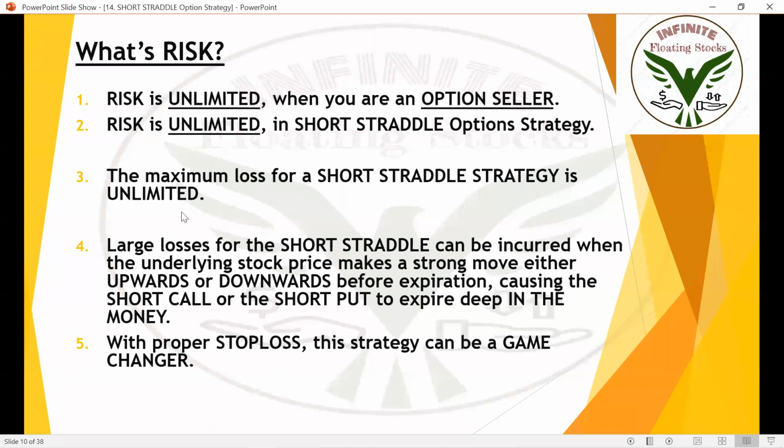Risk is unlimited because we're an option seller, and risk is unlimited in the short straddle option strategy. Why? Because we are selling the at-the-money call option and we are selling the at-the-money put option. The maximum loss for the short straddle strategy is unlimited. That's what I have shown in the payoff chart. Large losses for a short straddle can be incurred when the underlying stock price makes a strong move either upwards or downwards before expiration.